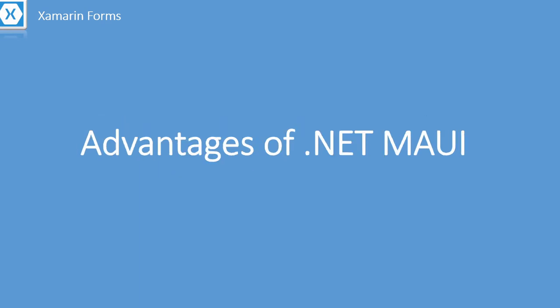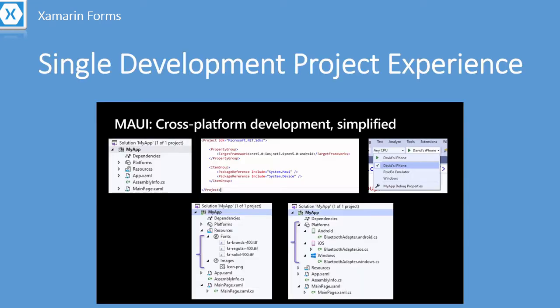Let's see the advantages of .NET MAUI. The main advantage of .NET MAUI is the single development project experience. That means in Xamarin Forms, we have to maintain separate projects for different platforms. But in .NET MAUI, we have a single code-based project for all the platforms. We don't have any separate project for separate platforms. This is the main advantage of the single development project experience.